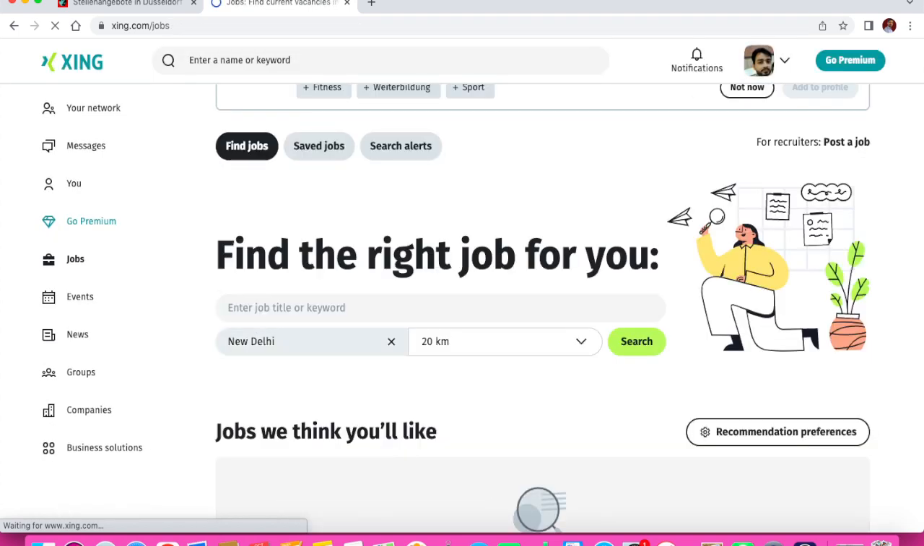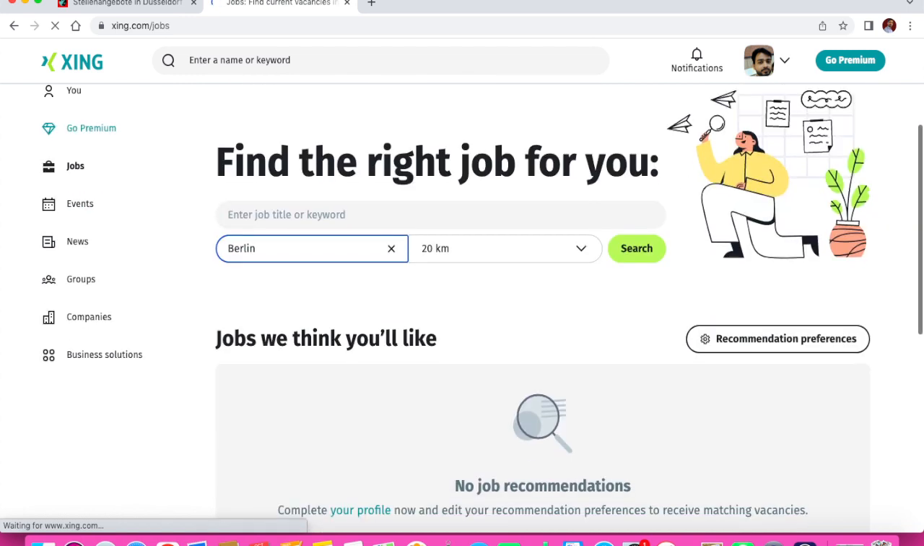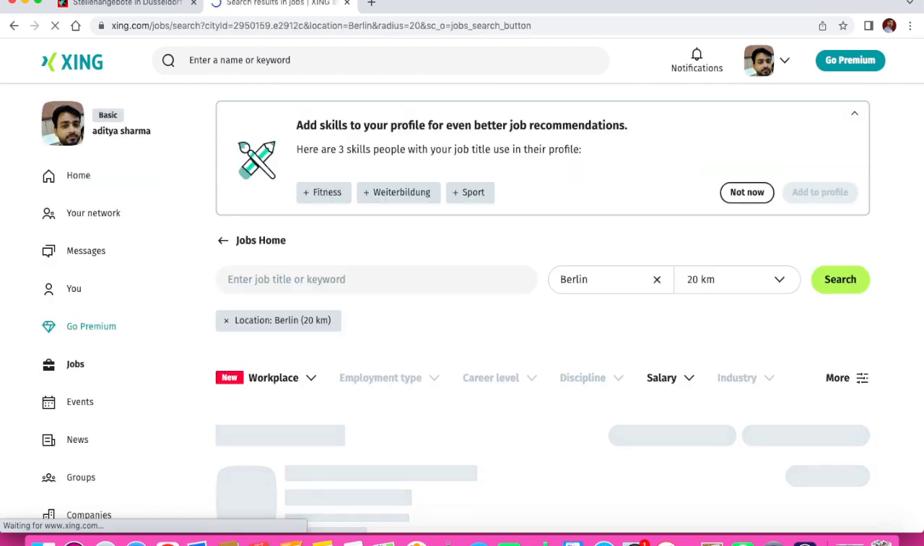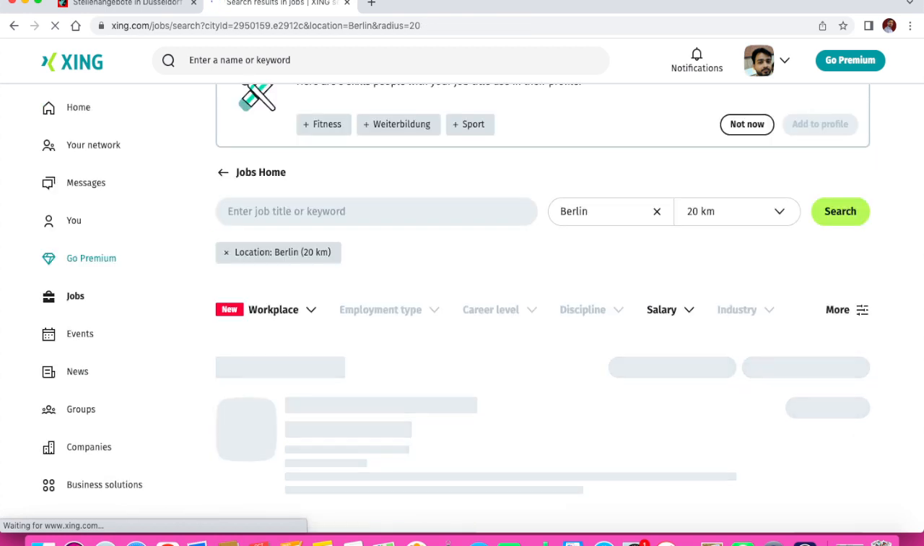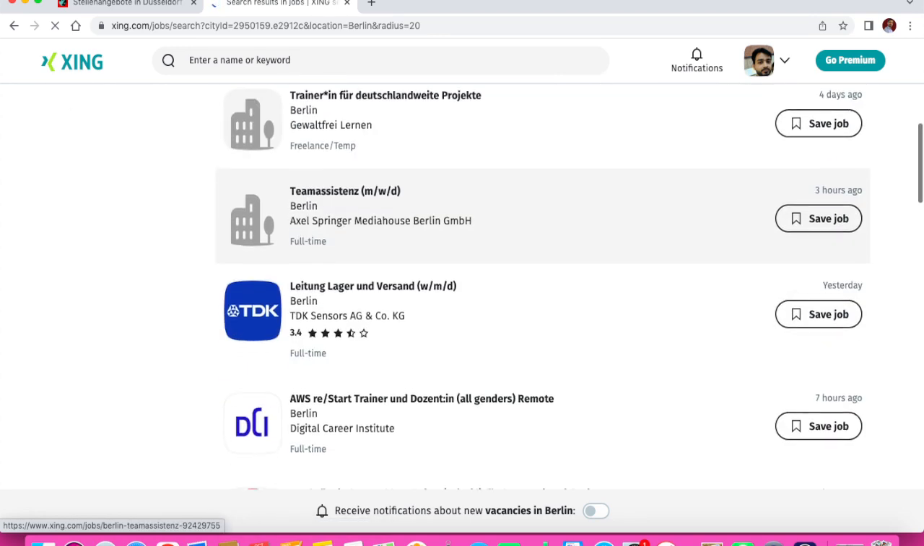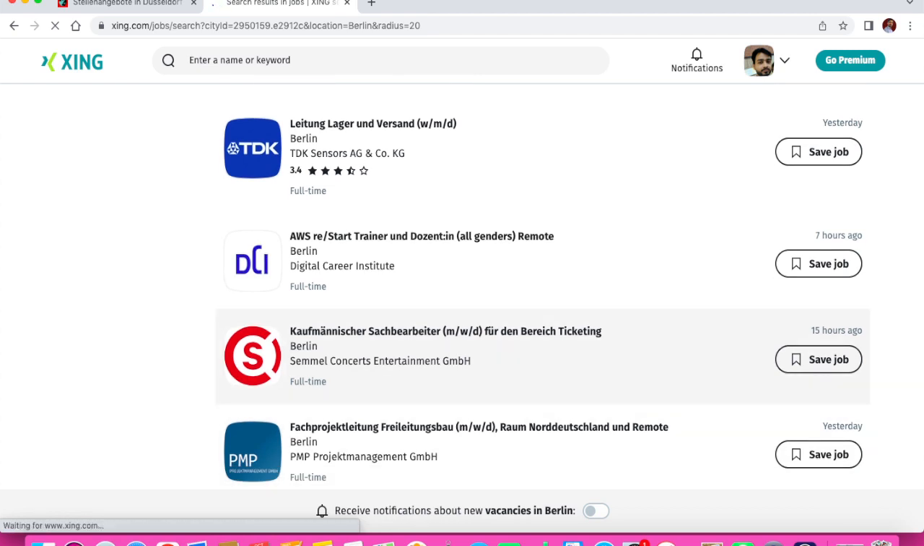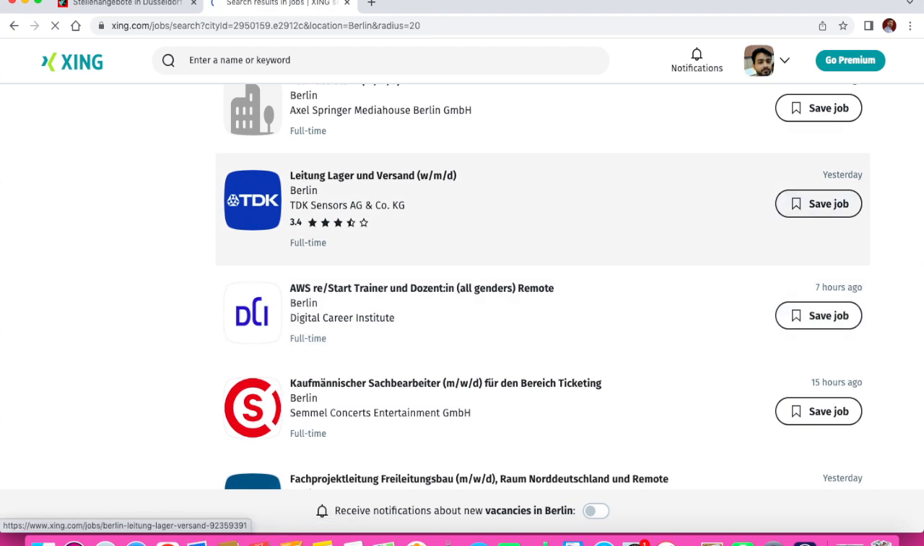So we can see New Delhi, or I can search, I can put in Berlin, the capital of Germany. Okay, and then we search. Location Berlin, workplace, and these are the 80,000 jobs. Okay, Leiterin, Trainerin, team assistants, Leitungs, you can see. And these are the jobs posted 15 hours ago, 7 hours ago, yesterday this job was posted.